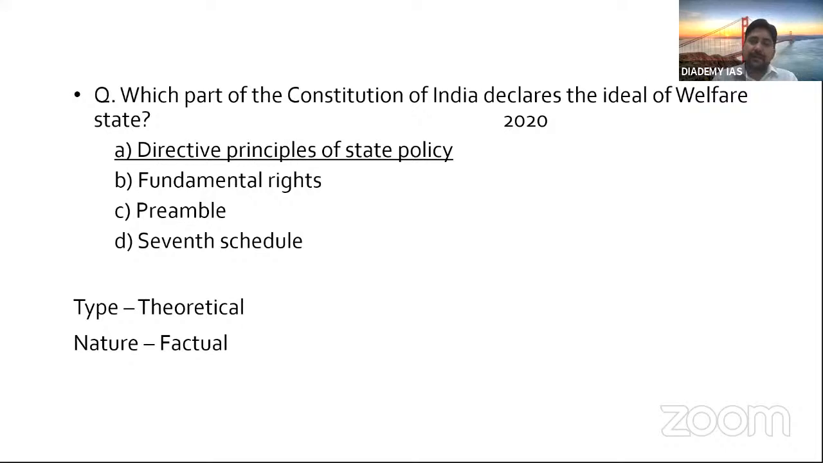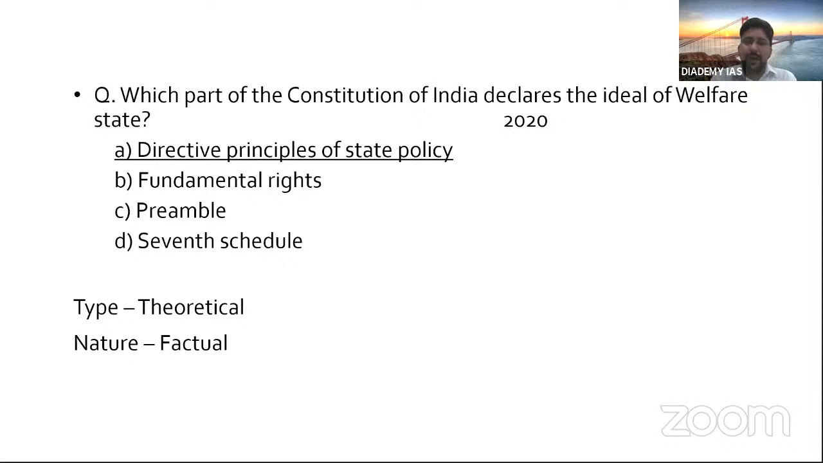If you look at that particular article, it clearly says the state should strive to set a social order which is social, political, economical, right? Just, we should be just. So the idea is, who declares?